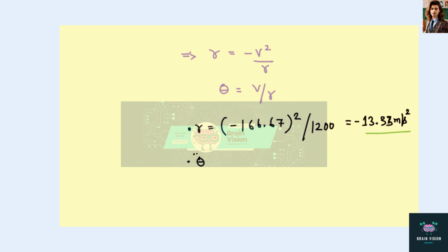The tangential acceleration, which is represented by a_theta, is equal to 166.67 upon 1200, and that is equal to 0.14 meter per second square.